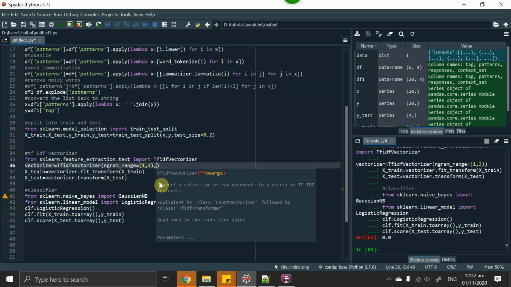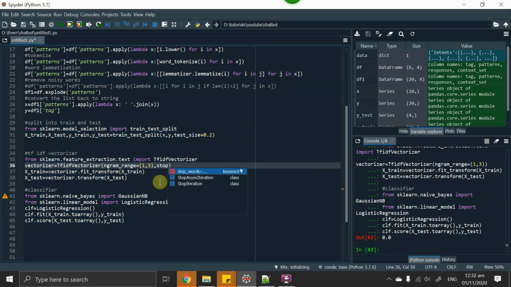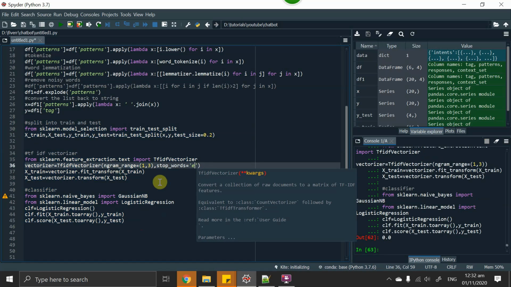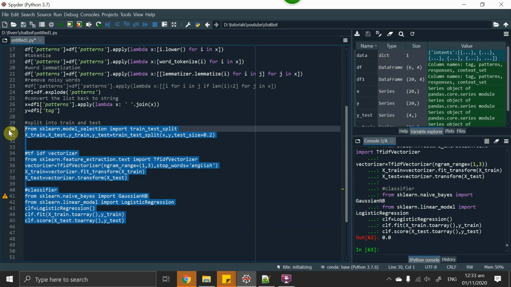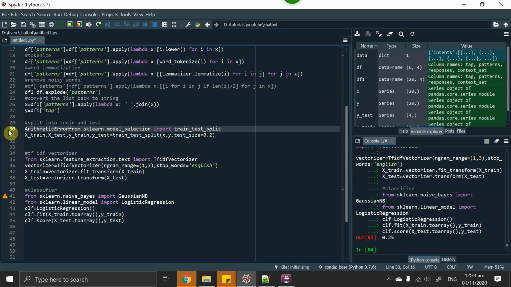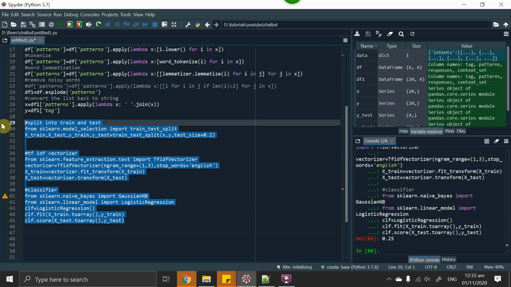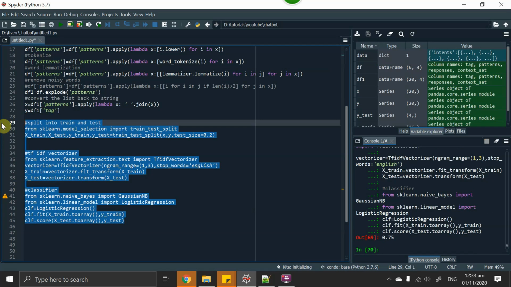So one thing I can do is remove stopwords, so it might help us get some better result. But it looks like it is not going to give us, yeah, one time it gives 0.75. It's a better improvement. Actually, I'm running this again and again because we have a very small data set.